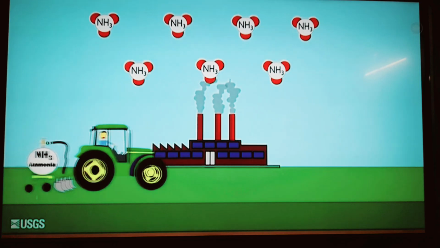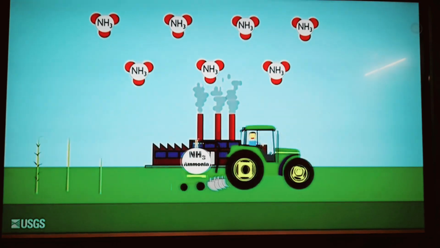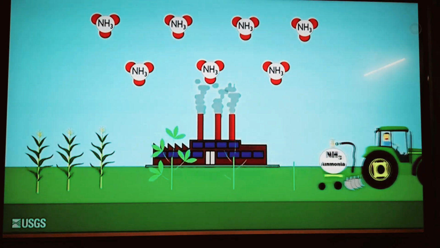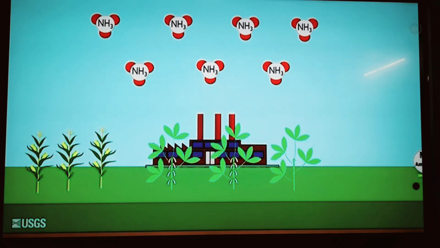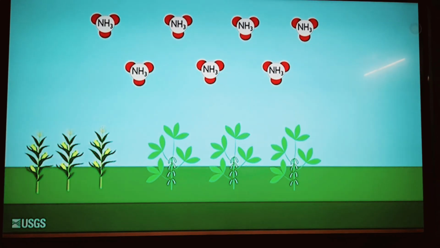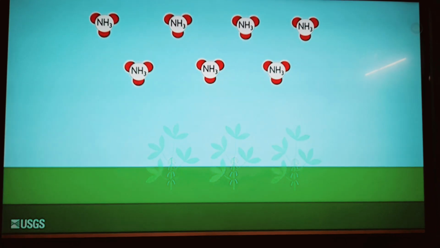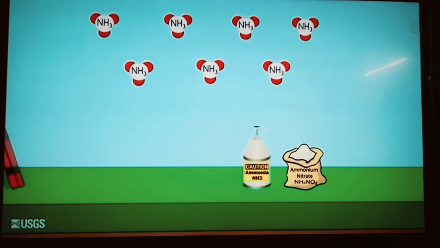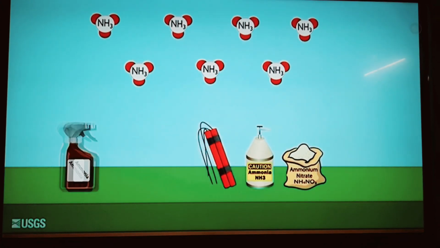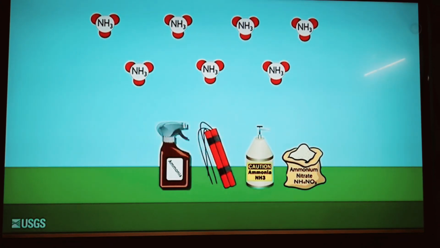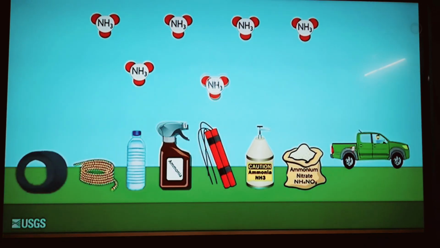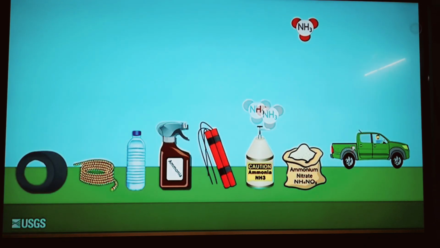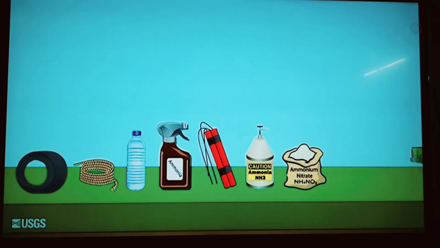Human activities such as Haber-Bosch, burning fossil fuels, and cultivating nitrogen-fixing crops all contribute to this increase in reactive nitrogen. Haber-Bosch fixed nitrogen is used for fertilizers, refrigerants, explosives, disinfectants, in the production of plastics, fibers, rubber, and as a next-generation energy storage molecule and fuel.